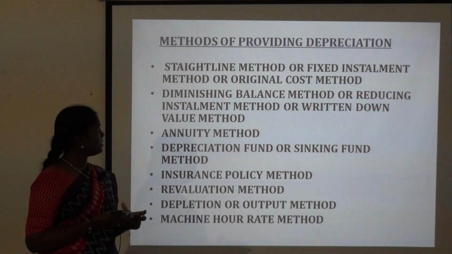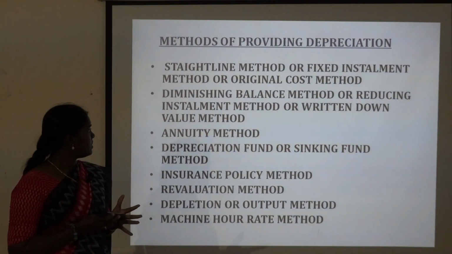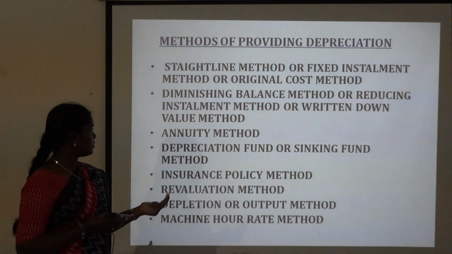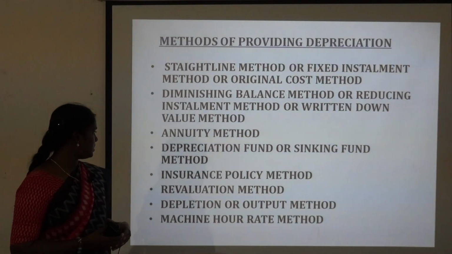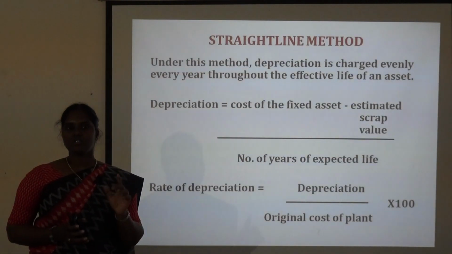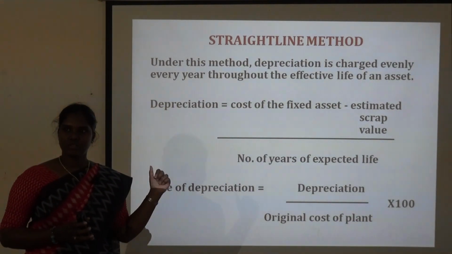The second is diminishing balance method or reducing installment method or written down value method. The third is annuity method, and the fourth is depreciation fund or sinking fund method, and then insurance policy method, revaluation method, depletion or output method, and the last one is machine hour rate method. According to your syllabus, we will see the first 4 methods of depreciation.